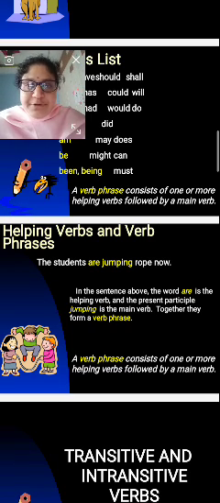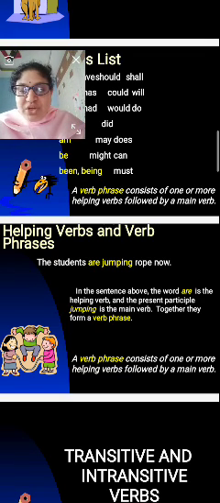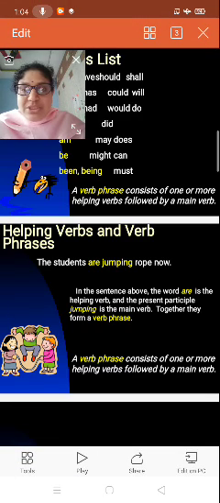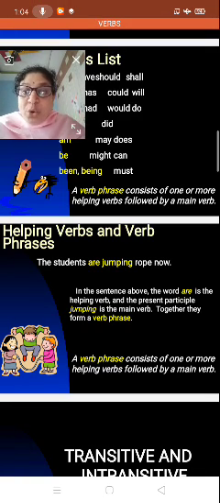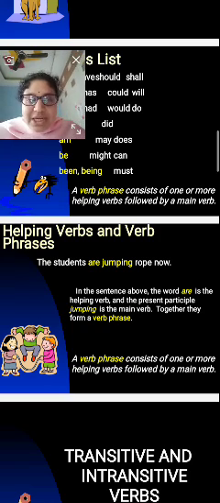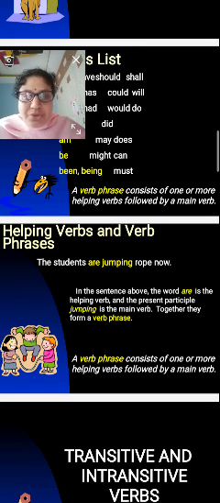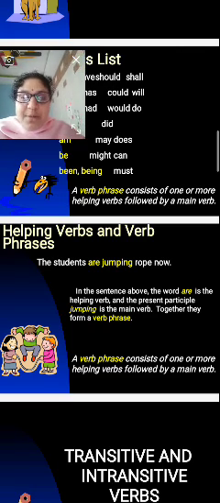Helping verbs and verb phrases. Next: the students are jumping rope now. I have shown here a picture. See what the students are doing here. The students are jumping rope now. Jumping is the present participle. In the sentence above, the word are is the helping verb and the present participle jumping is the main verb. Together they form a verb phrase.